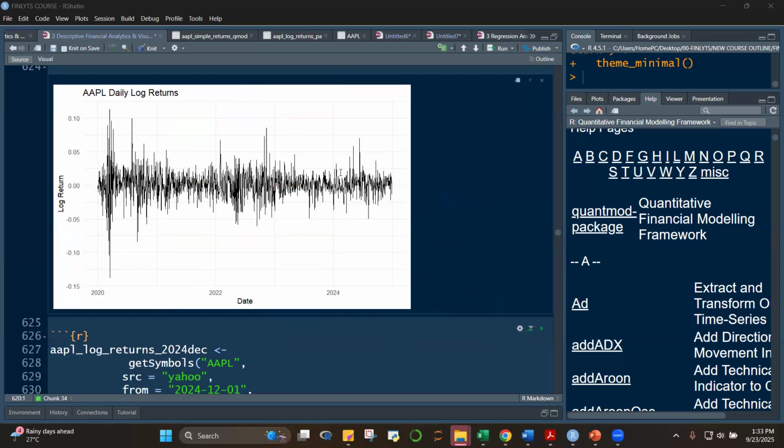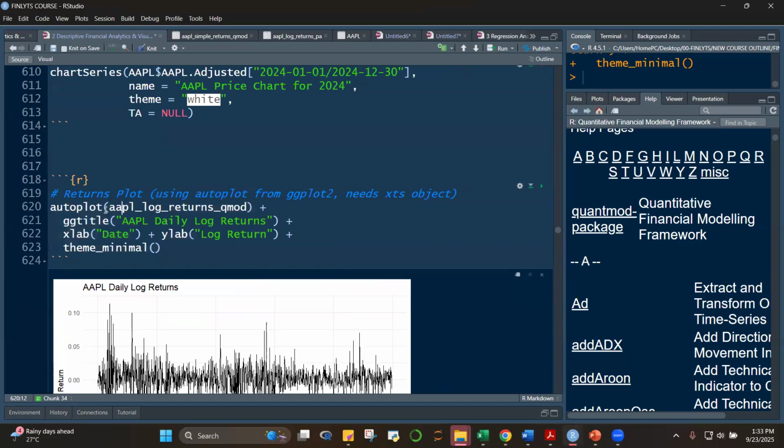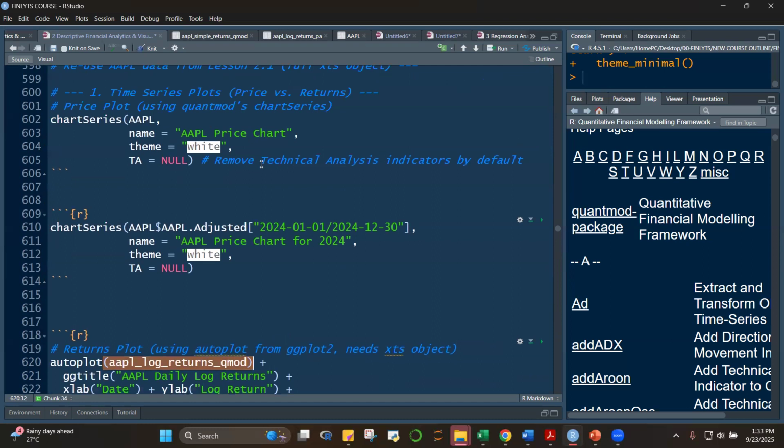Okay, so this is a simple one. Here we plotted only one data series, class, only one. This is univariate, class. This one, on the other hand, is OHLC data, right? So you can plot OHLC data using chart series. You can also plot using chart series for this, which is already univariate, because this is only adjusted, and it's even subsetted for just one year.